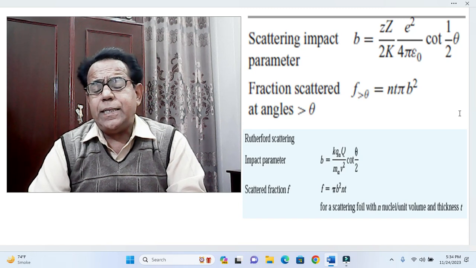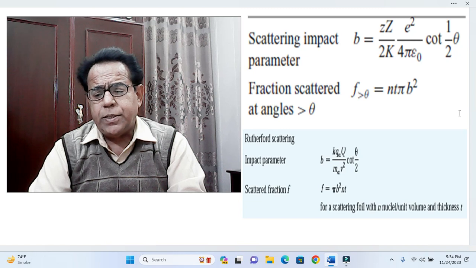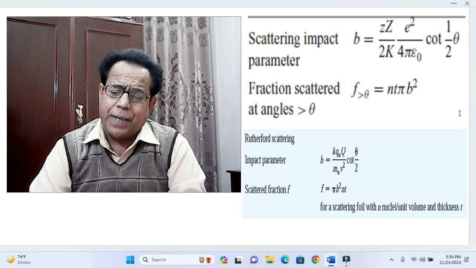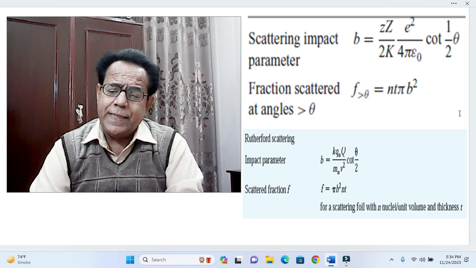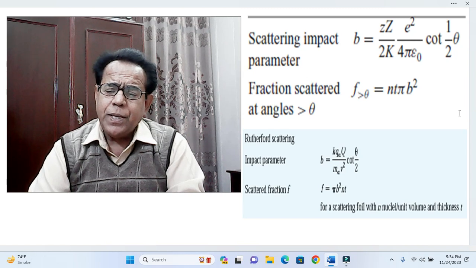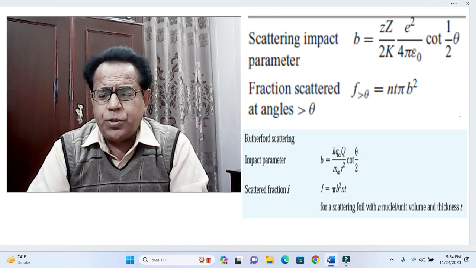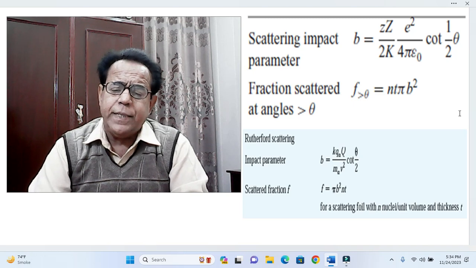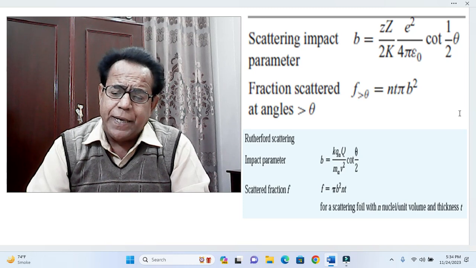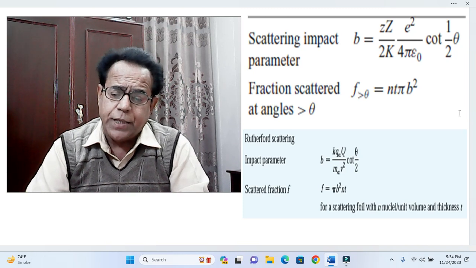Similarly in the first snapshot 1 over 4 pi epsilon naught is written as it is, but because this constant has another name and sometimes it is denoted by small k, in the second snapshot this factor is replaced by small k.